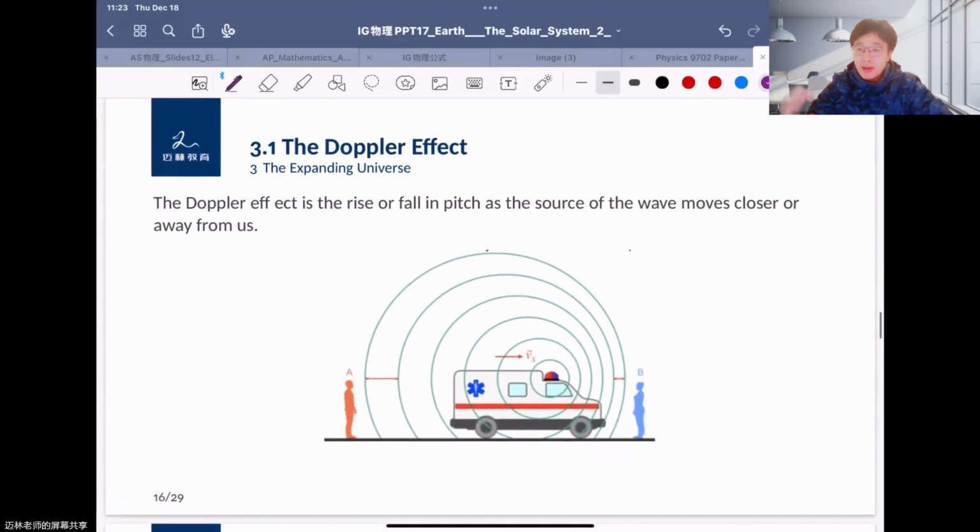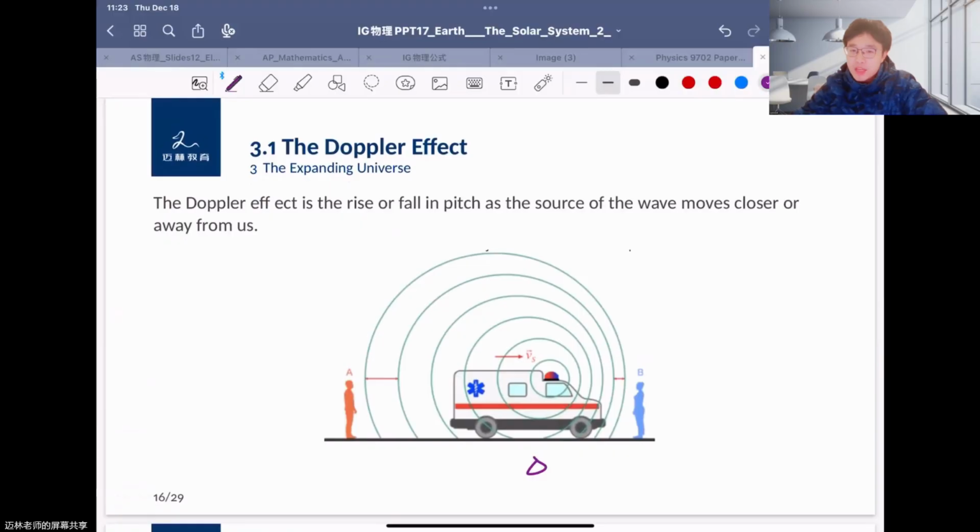Before knowing about whether the universe is expanding or shrinking, we have to know the Doppler effect. So what is the Doppler effect? You can find it in this figure. I'll give you an example: an ambulance is moving towards person B and moving backward from